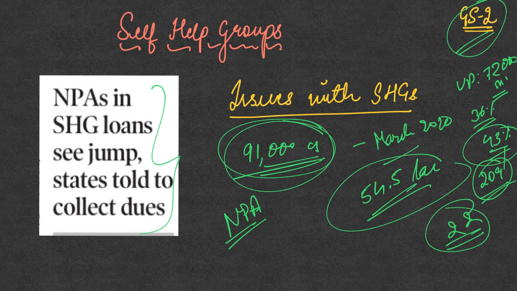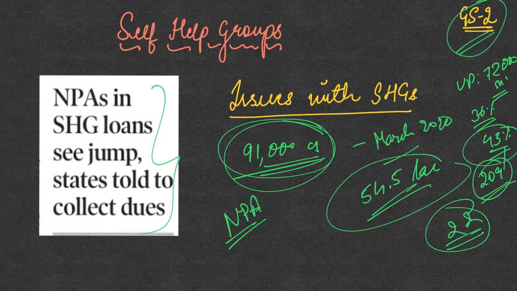So this is one issue which needs to be overcome, because if the proportion of NPAs keeps rising, the banks also become very hesitant to give concessional credit to the SHGs, and that will defeat the whole concept of SHGs. So this particular issue needs to be considered, and we need to resolve it. We need to improve the rate of SHGs in performing the income generating activities, and then increase their capability to pay back whatever bank credit they have got. So this was the issue related to the self-help groups.